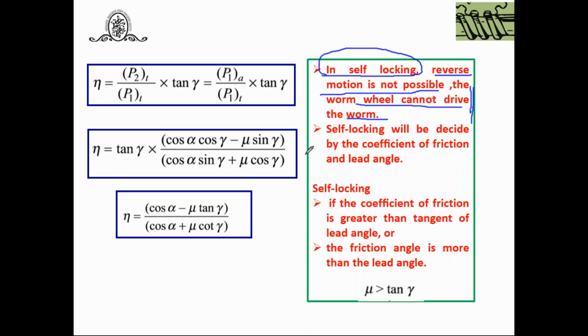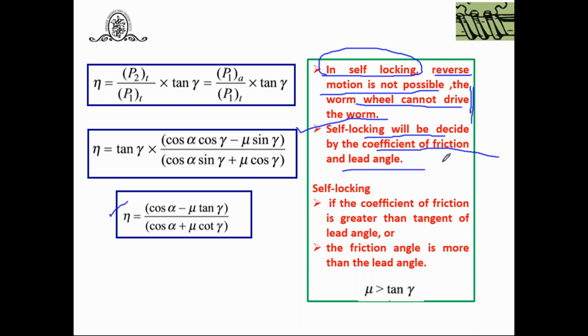Second thing, self-locking is a requirement in many applications, in cranes, in lifting applications, and in hoists also. Here self-locking plays an important role. But this self-locking again depends totally on the coefficient of friction and lead angle, and efficiency also depends on these terms. You know very well.